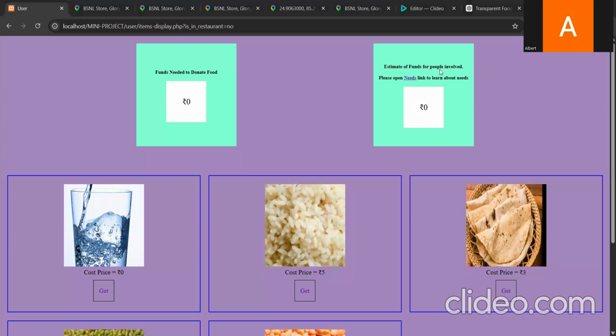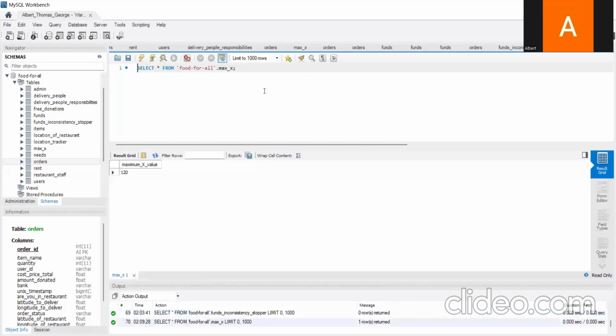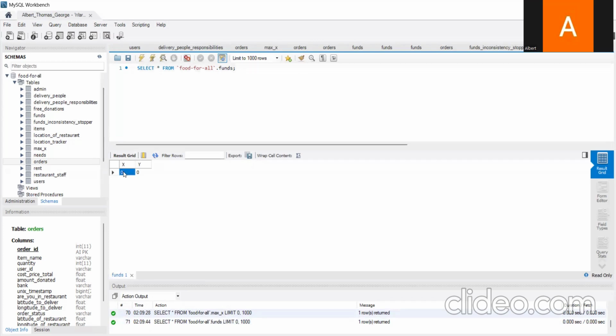You won't understand when I say max_x, but this is the table that stores the maximum amount of funds for the people required. Now you can see that the maximum amount of funds for the people required is 120 rupees. And here you can see that the funds for the people required right now is 0 rupees. So that means that 120 rupees has already been received and is there in the bank. So right now there is no amount required.